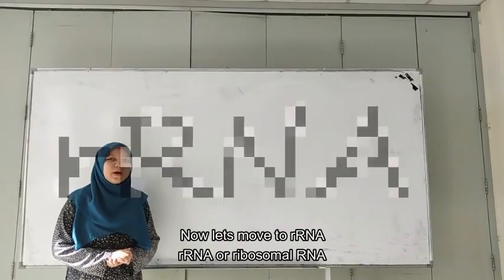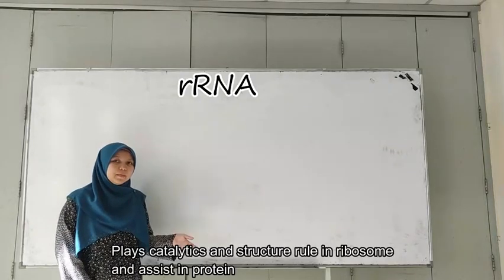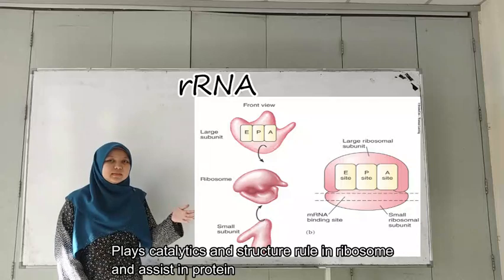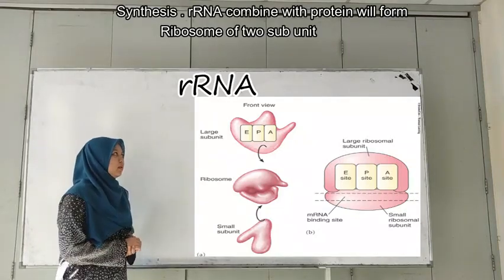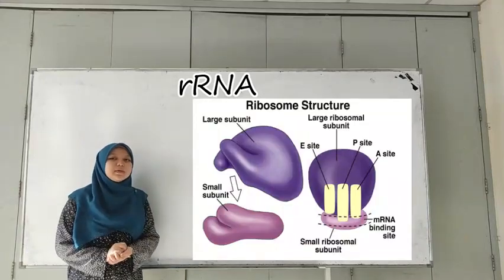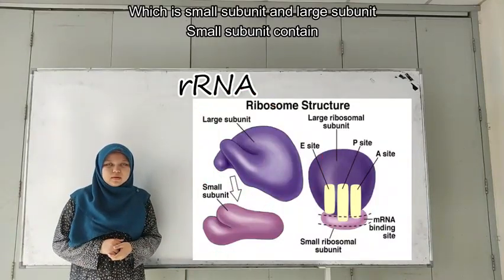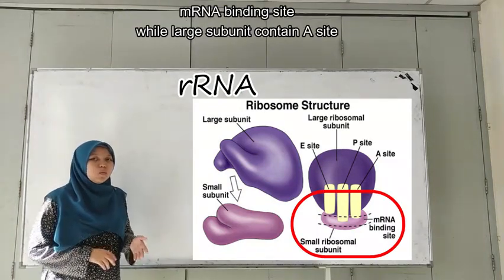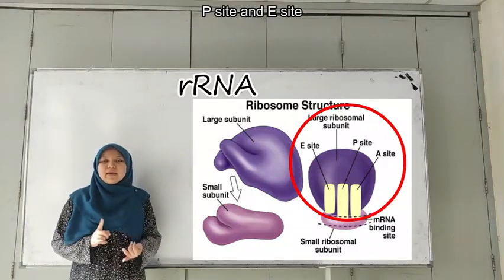Now let's move to rRNA. rRNA or ribosomal RNA plays critical and structural roles in the ribosome and assists in protein synthesis. rRNA combines with protein to form the ribosome of two subunits, which are the small subunit and the large subunit. The small subunit contains the mRNA binding site, while the large subunit contains the A site, P site, and E site.